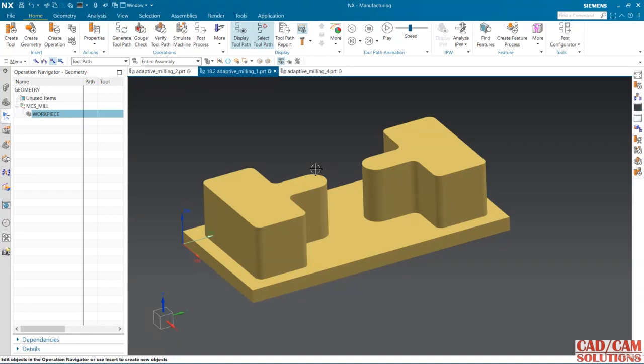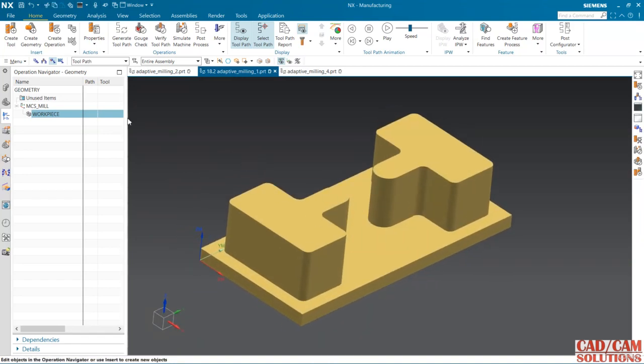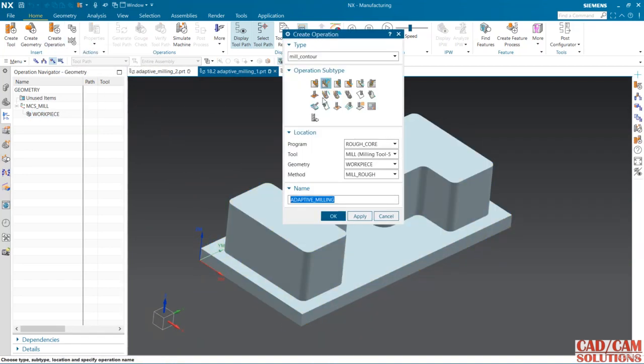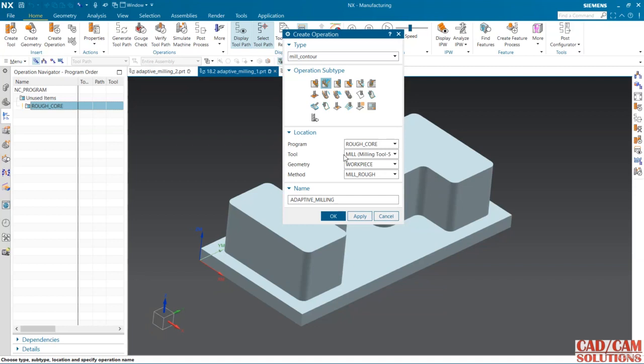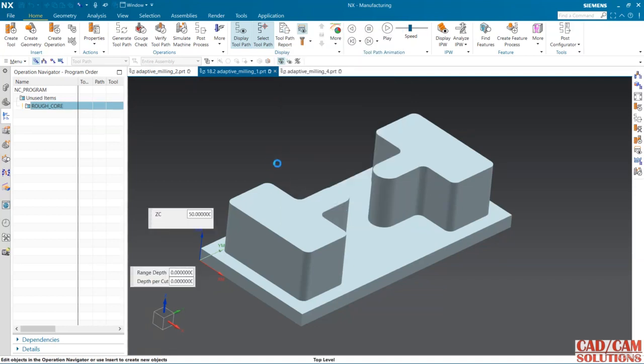Friends, in this video we will look at adaptive milling, and the next option in adaptive milling is Go To adaptive milling. This time this rough core is my folder and tool workpiece, and I'm doing this roughing operation right here.